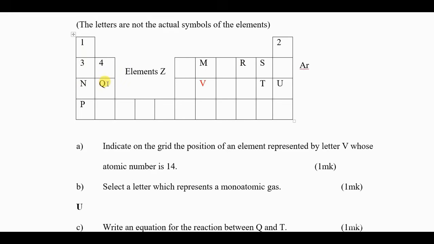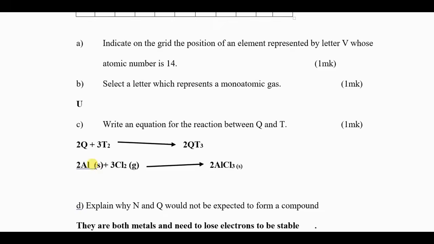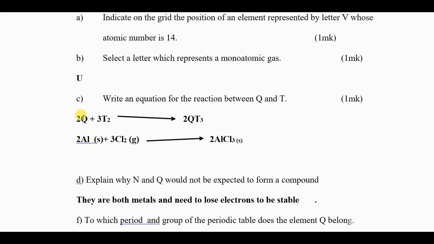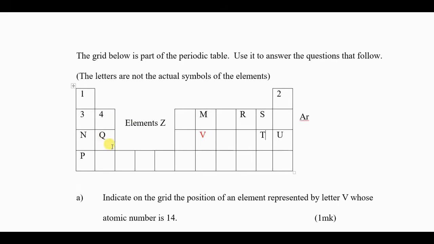If Q is atomic number 12, that's magnesium, and then T is chlorine, atomic number 17. Therefore, Q is magnesium. In this answer somebody used aluminium. It should be magnesium because Q is atomic number 12.